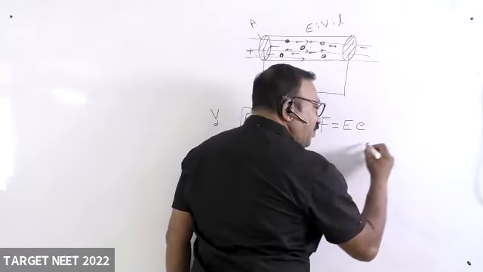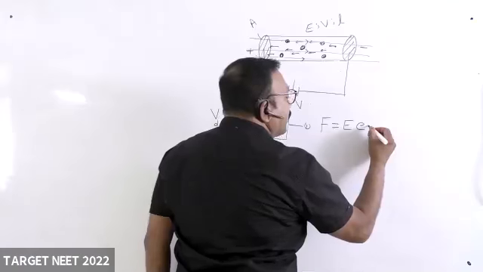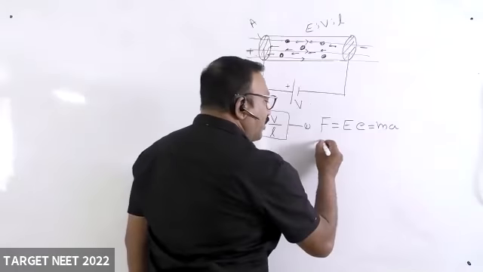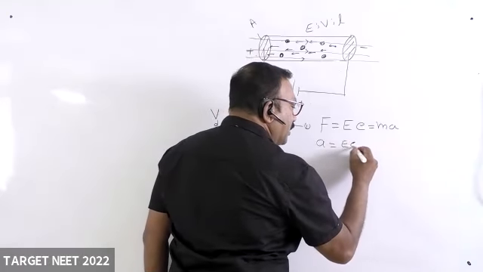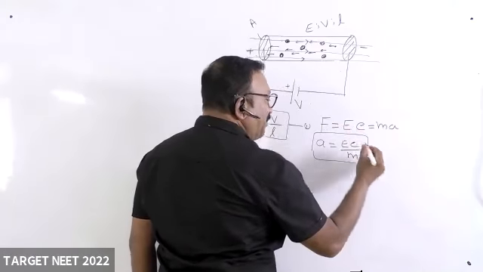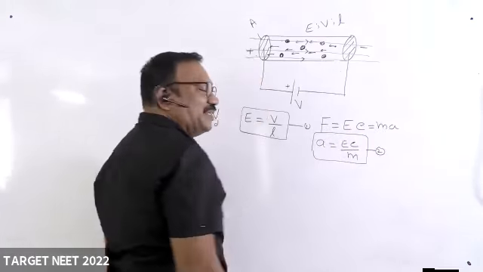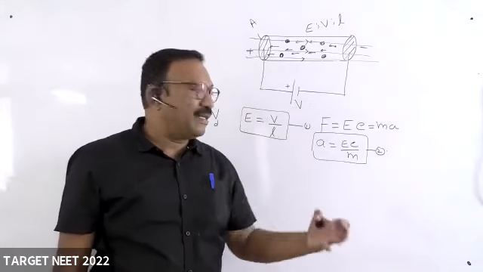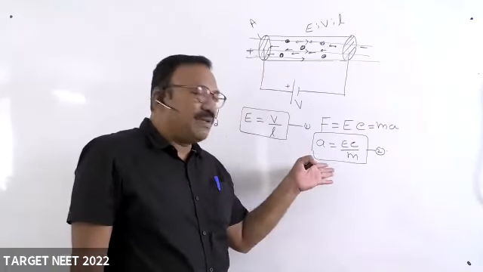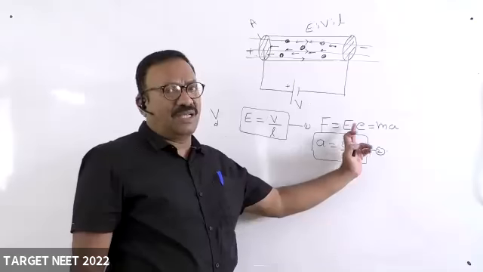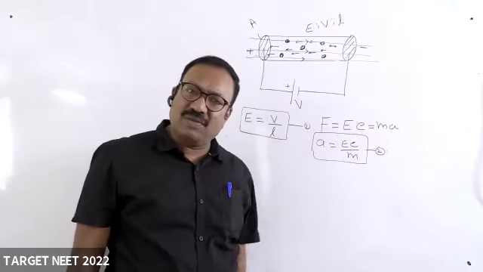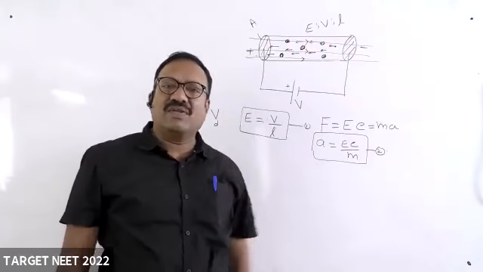This force will cause an acceleration for the electron. Let F is equal to ma. Therefore, the acceleration of the electron is eE by m. This is one more formula you are supposed to know here. The electron is under uniform acceleration. The electric field is uniform, the charge is constant, and the force is also constant, and hence the acceleration is uniform. So inside this conductor, the electron is traveling with uniform acceleration.